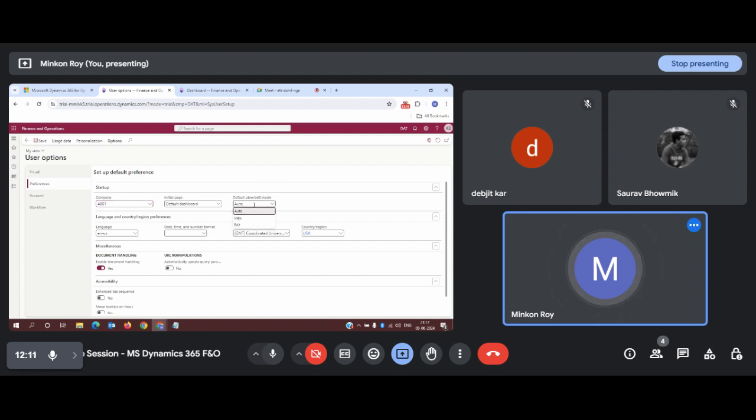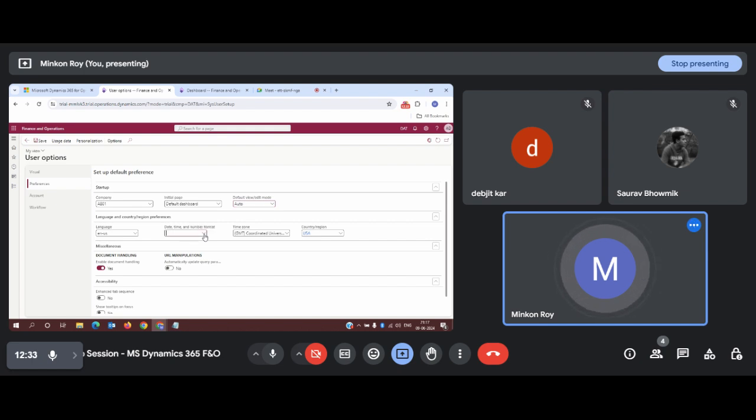Now, for default view or edit mode, you can just give it as auto. Based on the auto configuration, our dashboard will be visible in that particular way only. The next thing is language. In which language do you want to run your application? Obviously it should be English and in the US standard location, not European.